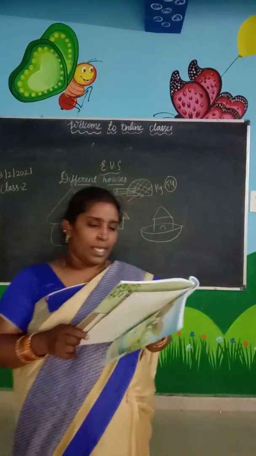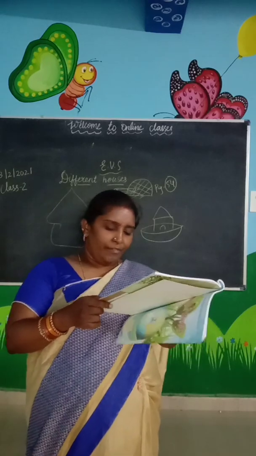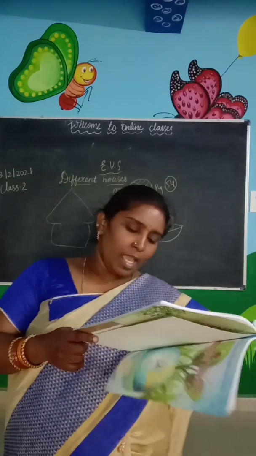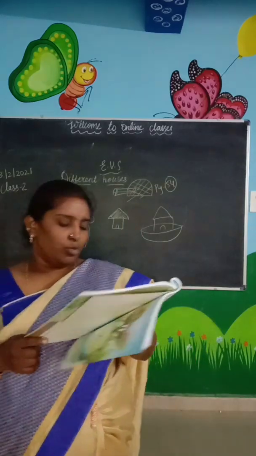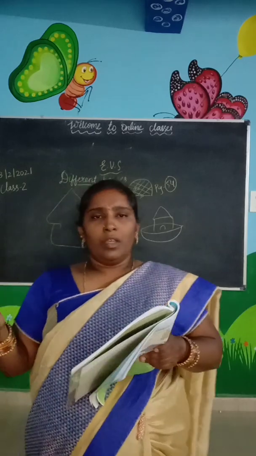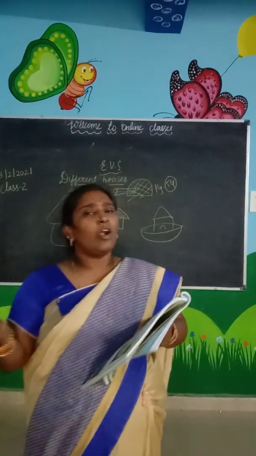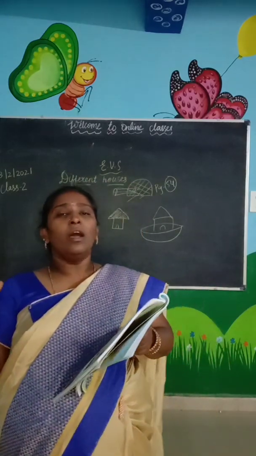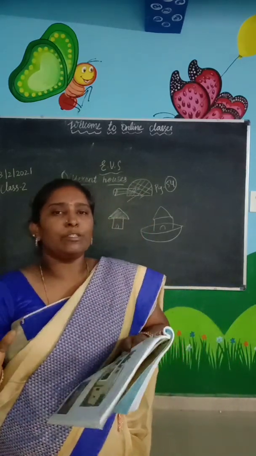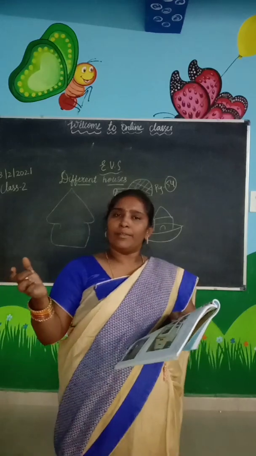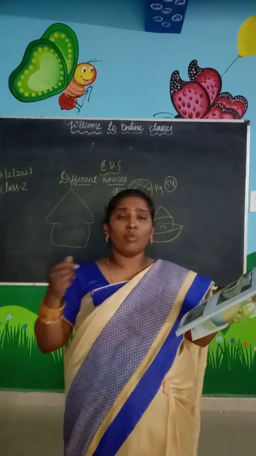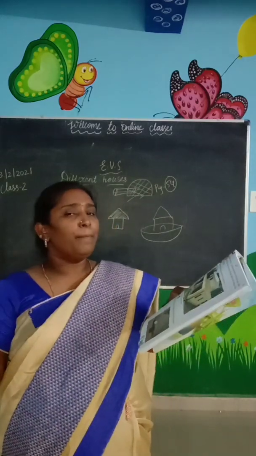Types of houses. People live in different types of houses. The two main types of houses are the temporary house and the permanent house. People live in different types of houses according to the amount of money which they earn. How much they can spend on the house, according to that they will live in the houses. So there are two different types of houses. What are they? Temporary and permanent.